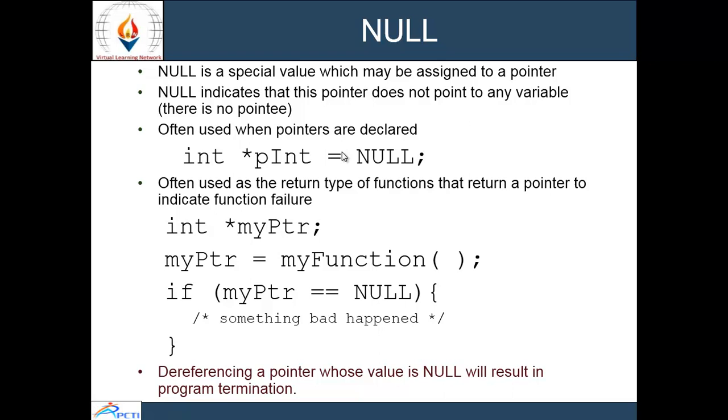It is used in the return type of functions that return a pointer, to indicate the function's result. Here I am using an int pointer, and in my pointer I am assigning the value by returning from this function. It will return the value to my pointer.